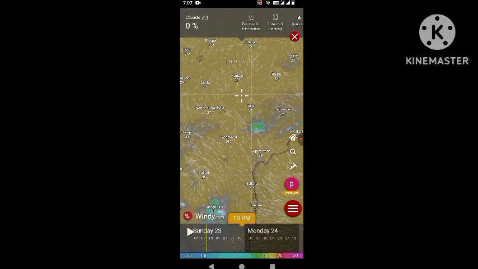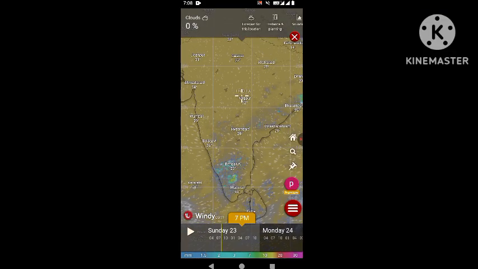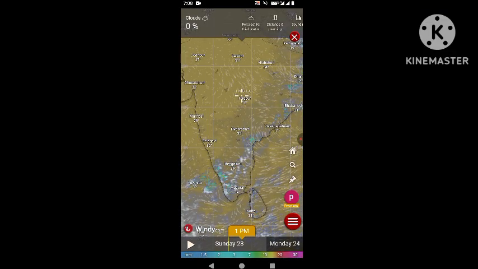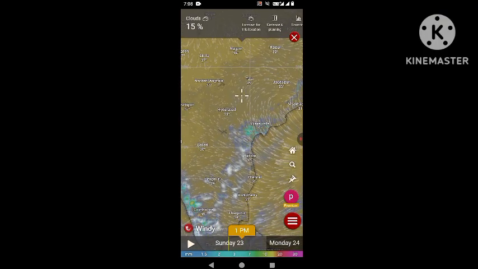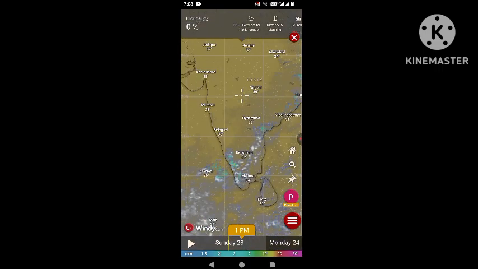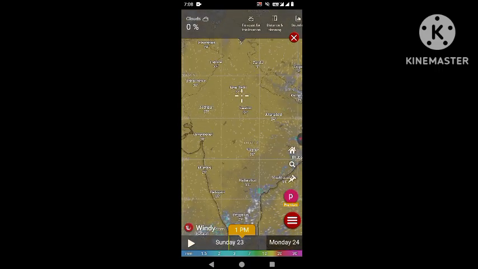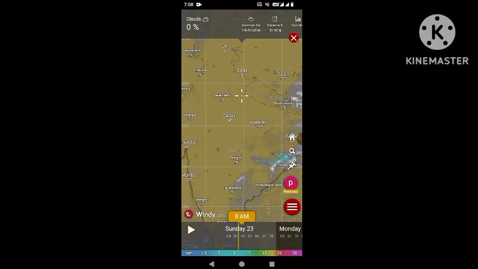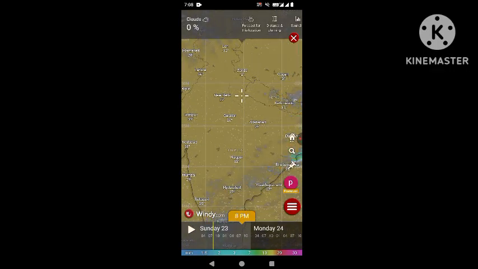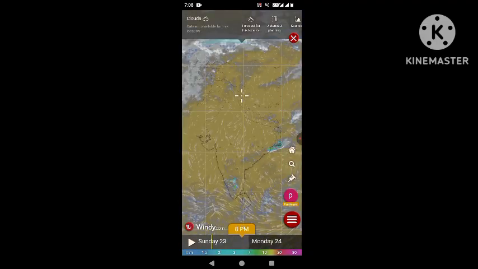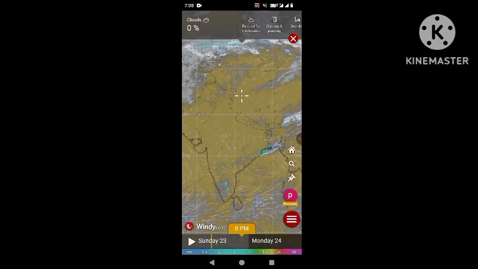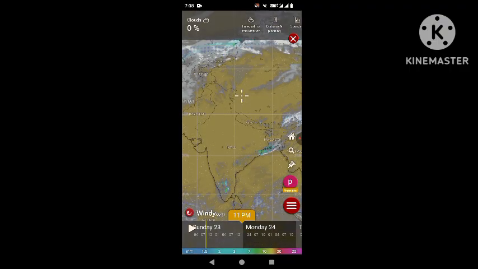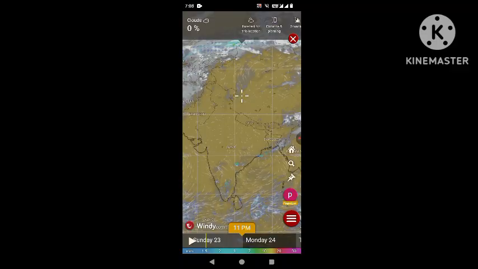Part of Telangana will also experience some rainfall activity in the evening and night. Coastal Andhra Pradesh, near the Nellore region, Vijayawada, Nellore, this belt will also experience some rainfall. Apart from that, I do not see any significant signature anywhere over the Indian subcontinent. So we are done with most parts of India. We have covered the eastern part and the southern part. There is nothing in the central, north, and western parts. So this is all about today's weather.